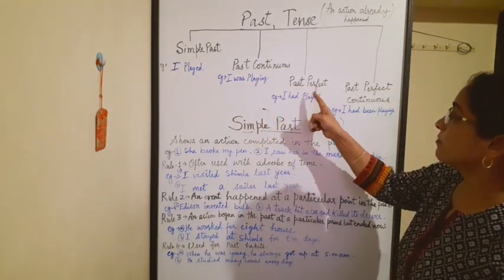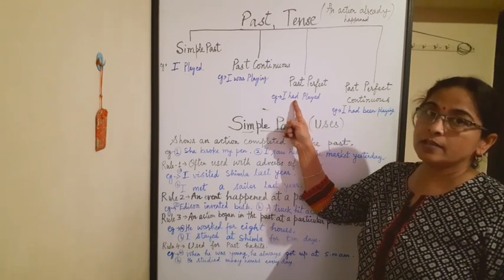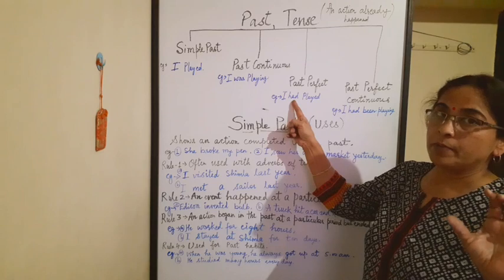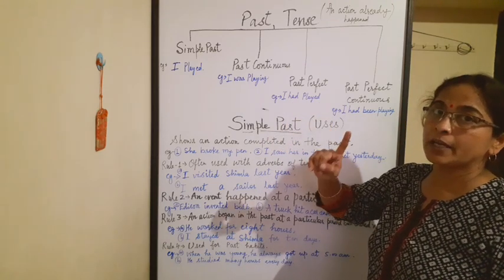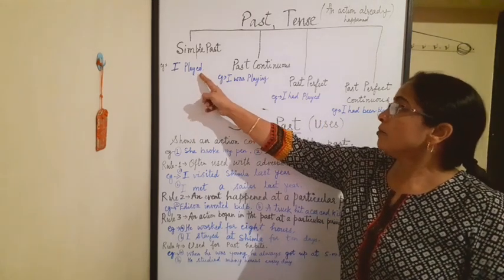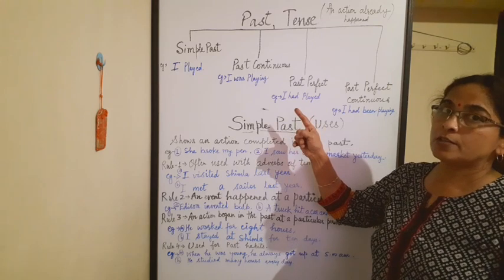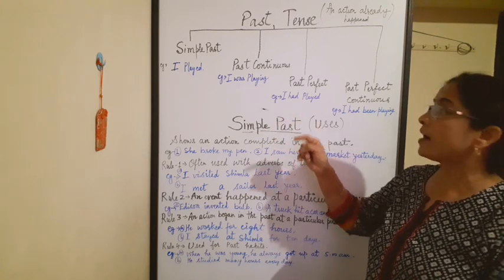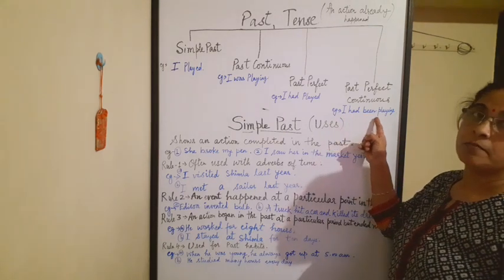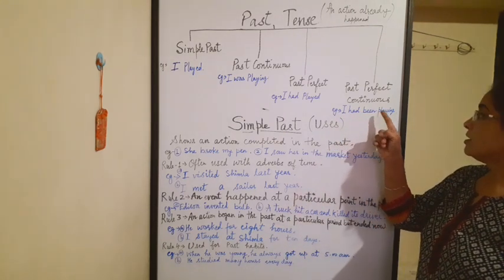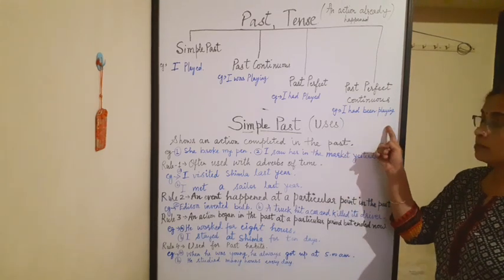Next is past perfect. For example, I had played. Here had is the auxiliary verb or helping verb which is used with the third form of the verb, that is play, played, played. Here second form and here third form along with had. Third form is always used with has, have or had. And a past perfect continuous example is I had been playing. So with had been, we use ing. So, I had been playing.